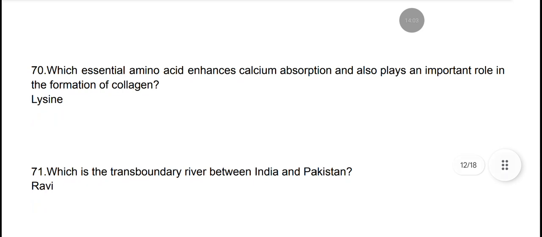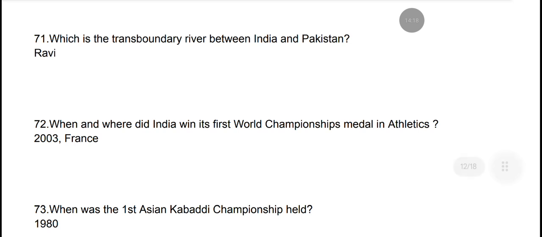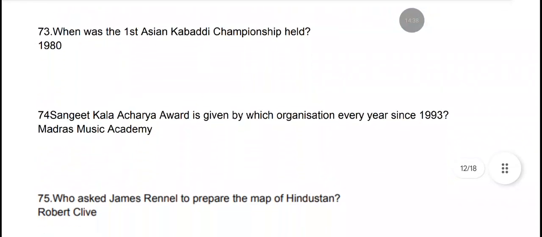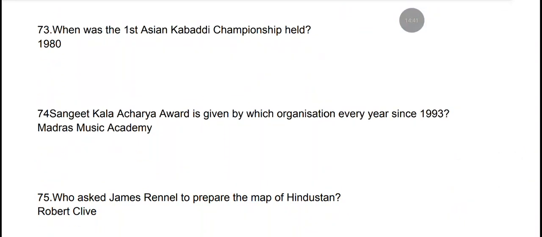Which essential amino acid enhances calcium absorption and also plays an important role in the formation of collagen? It is lysine. Which is the transboundary river between India and Pakistan? Ravi. It is the transboundary river. When and where did India win its first World Championships medal in athletics? In 2003, France. When was the first Asian Kabaddi Championship held? It was held in 1980.